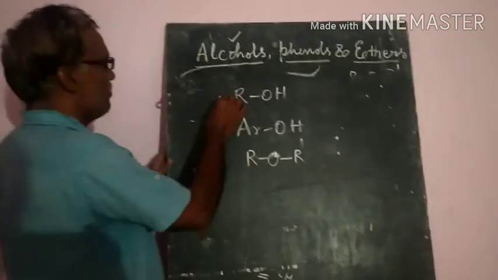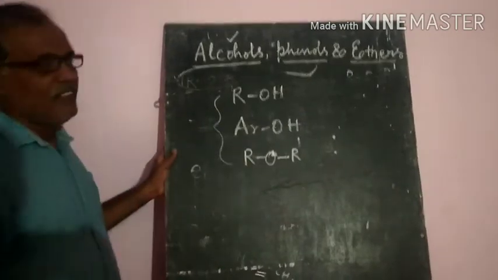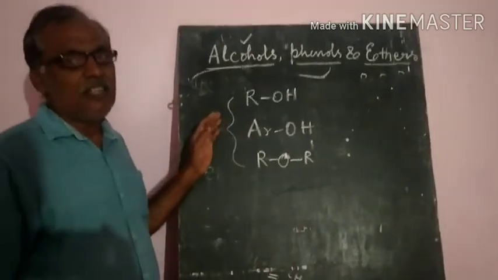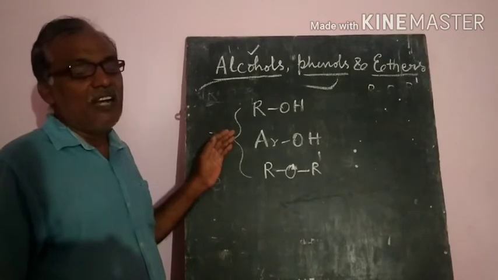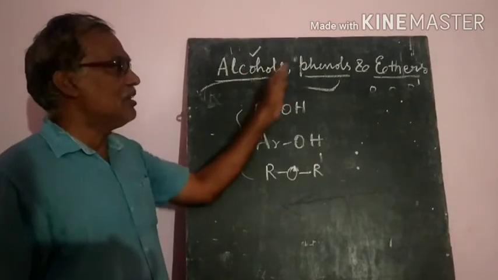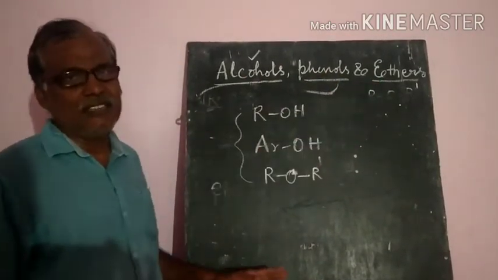These are the three important functional groups that we are having. So these things we are discussing now. Next we will see the classification of alcohols, phenols and ethers.